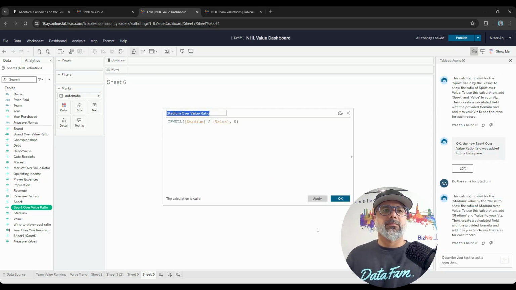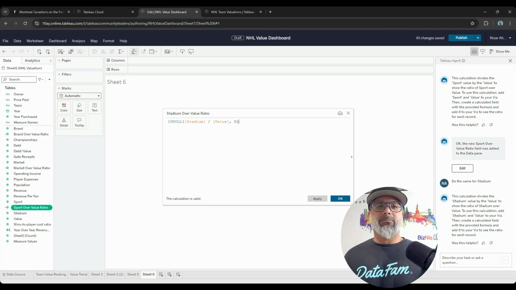There you go. You see here the calculation is a little different. Right? It added the if null, all right, which is a good thing to put in actually. But I notice it's not consistent, even though I said to do the same thing.